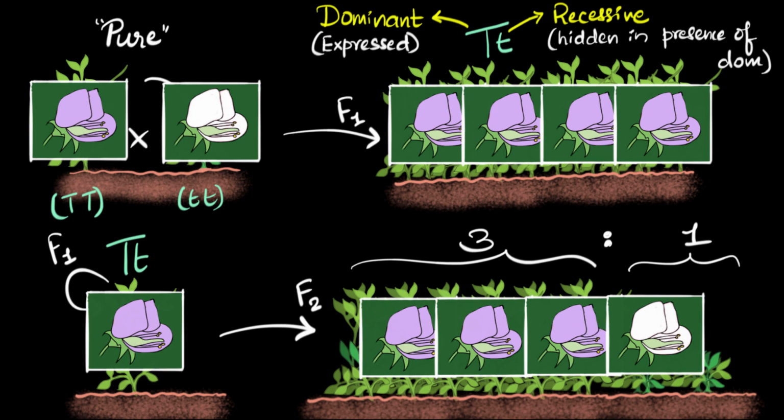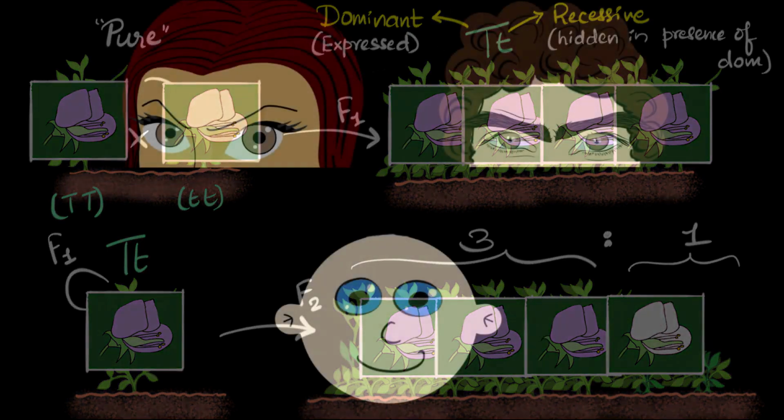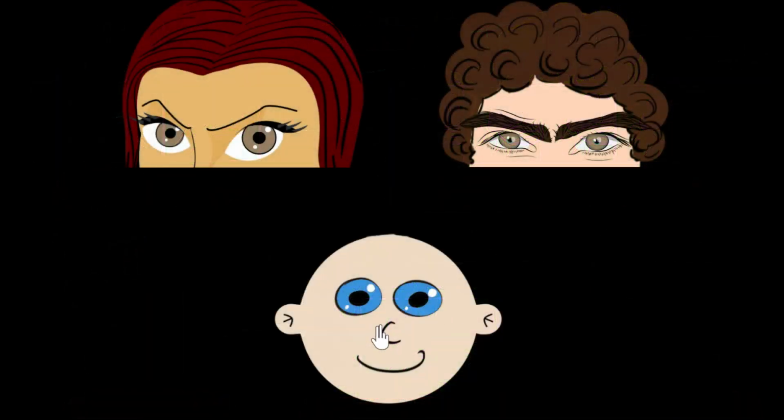Makes sense, right? And so finally, can you now see how a recessive trait can skip one generation, but then come back in the next generation? Ooh, so can you now explain how my friend got blue eyes from his brown-eyed parents? Think about what traits might be dominating and what traits got passed along. Okay, let's see.